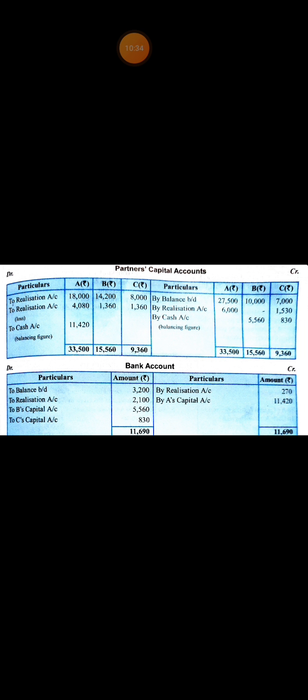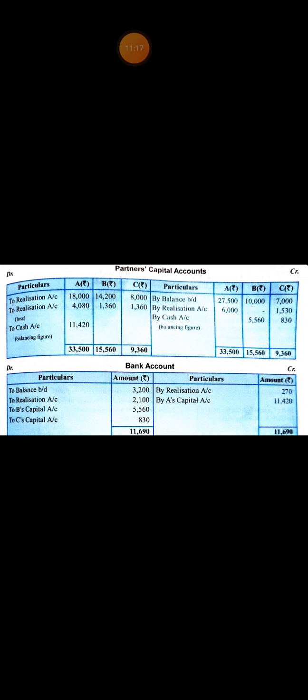Next, balancing. Capital account debit side, A's column 11,420 to cash account. The other two partners have balances on their credit side, 5,560 and 830. These two balances are transferred to the cash or bank account. Bank account, first item, balance brought down 3,200. Then 2,100, the amount transferred from the realization account for the realization of debtors.